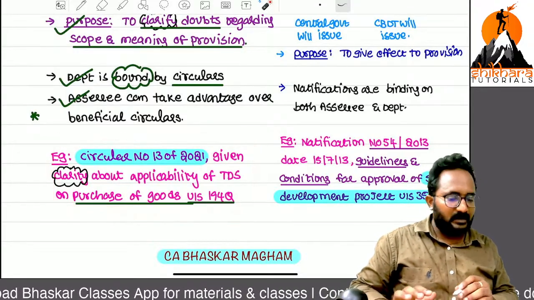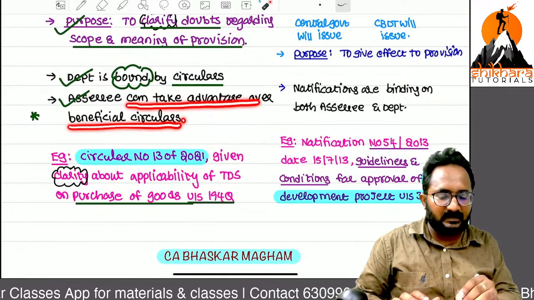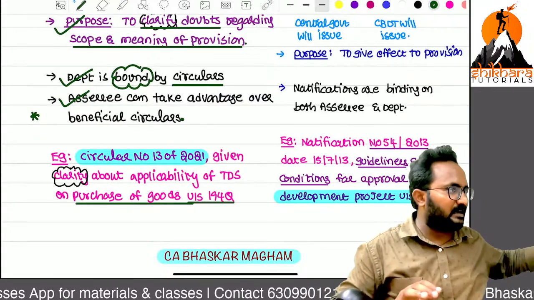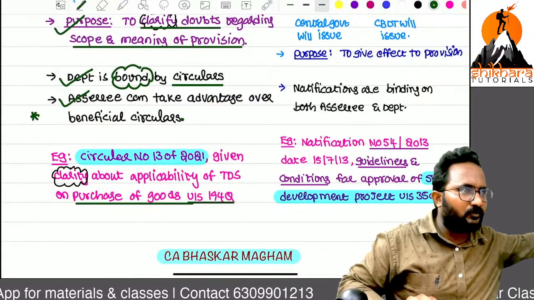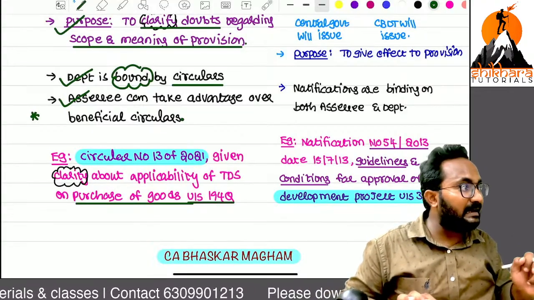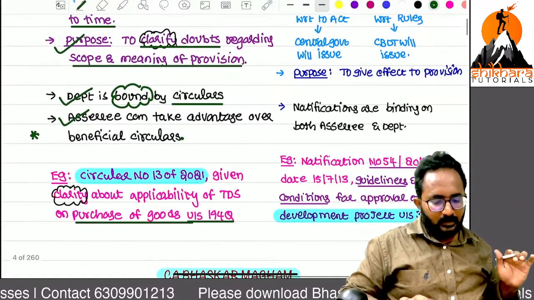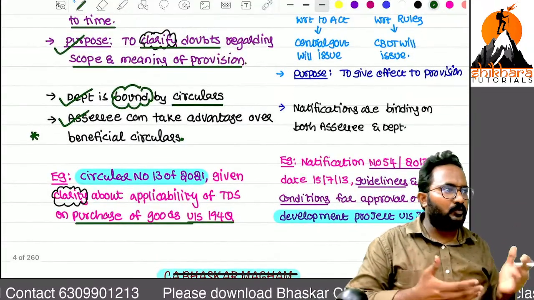Not applicable. That means they are saying assessees can take advantage of beneficial circulars. Sir, it is a beneficial circular for me. Yes, you can take advantage and follow it. Otherwise, you can ignore it. But the department mandatorily needs to follow these circulars. For example, the assessing officer always has to follow this circular.